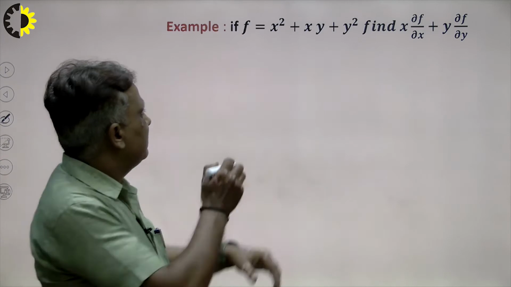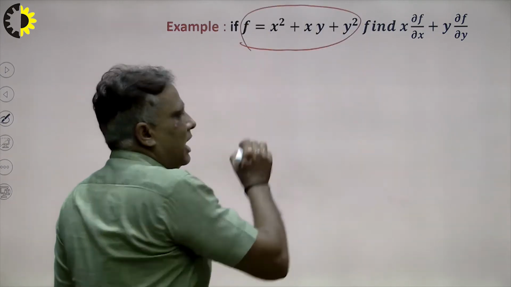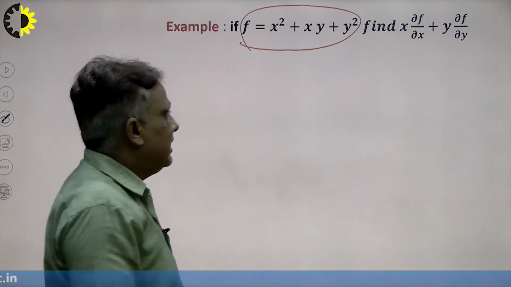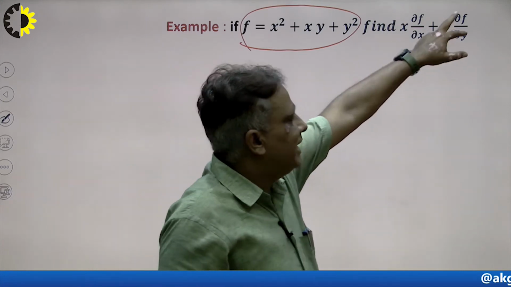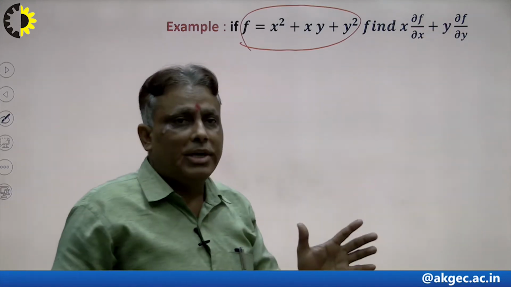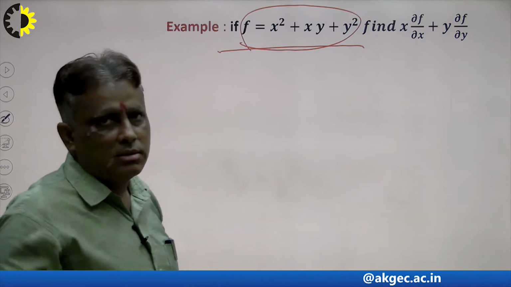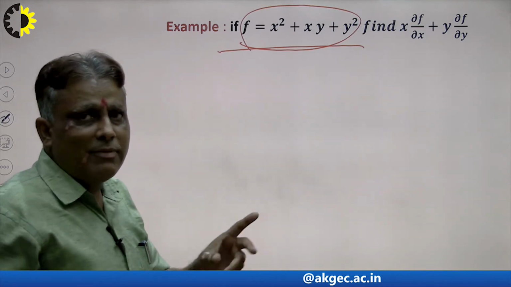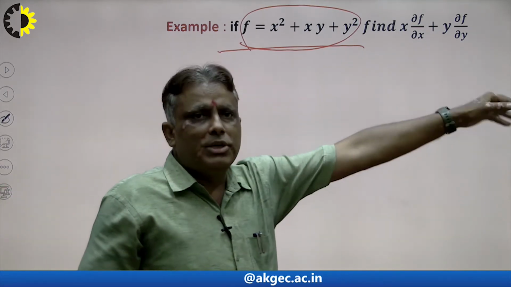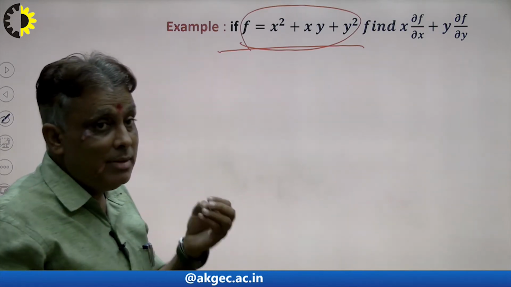Suppose this is a question, and I want to calculate this: x del f upon del x plus y del f upon del y. How to calculate? This is a homogeneous function with degree 2. So what will be the result of this? The result will be 2 into f. That is the minimum time in seconds.